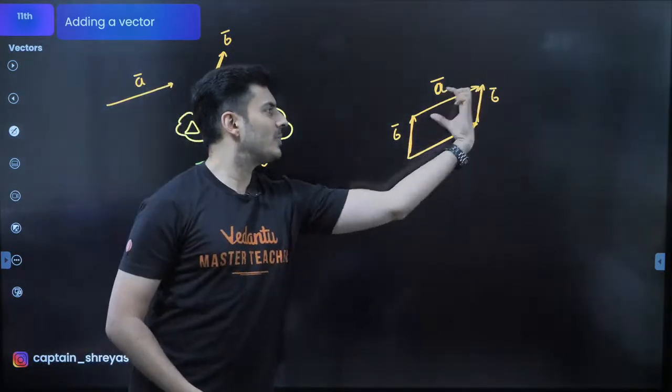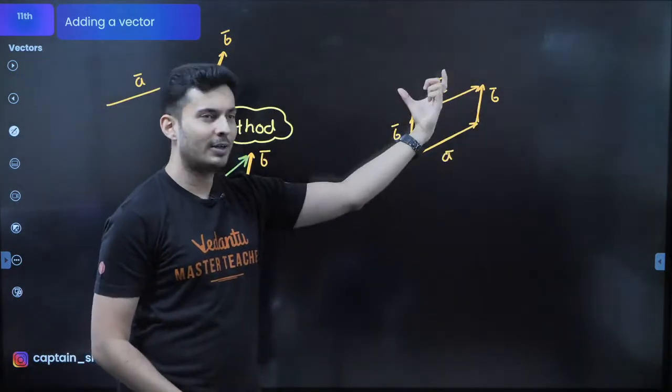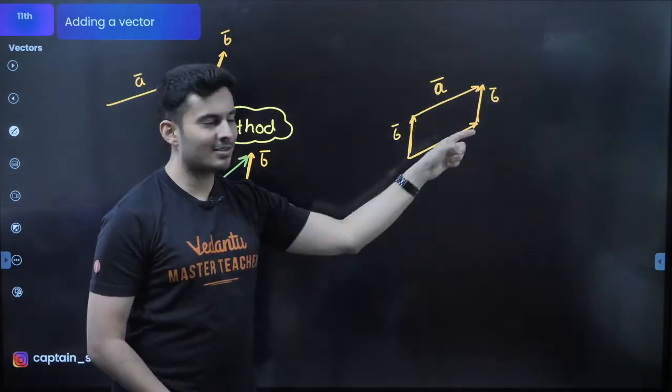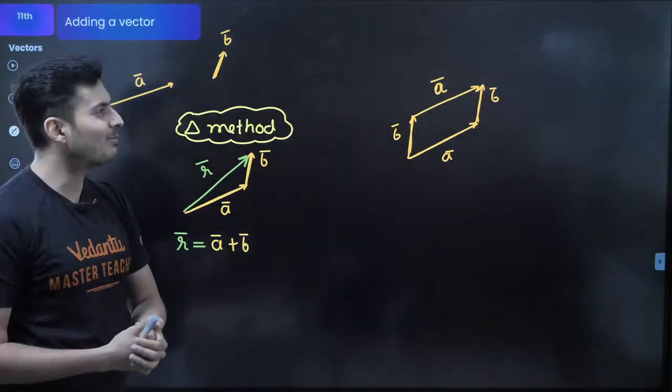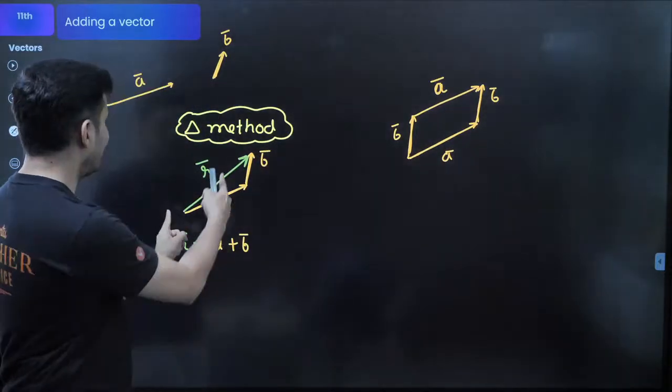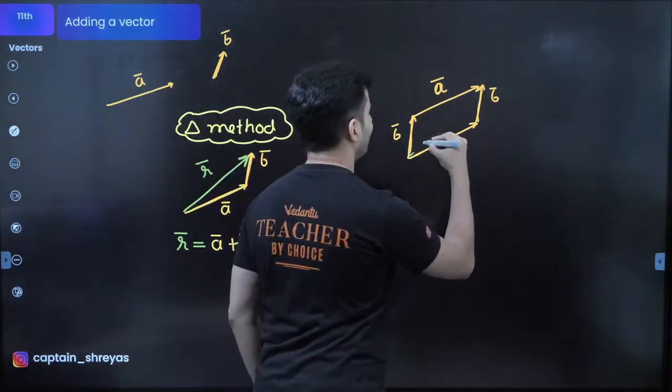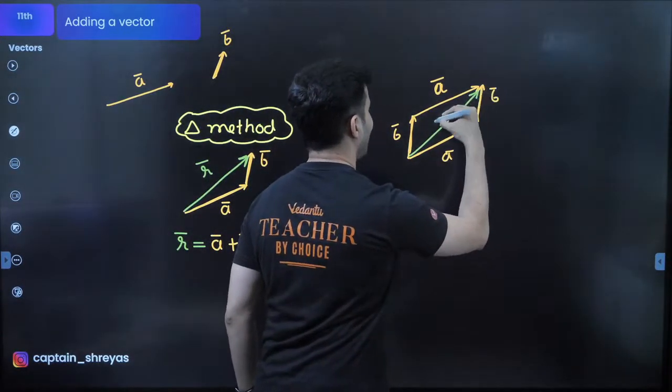I just took this B, slid it over here, took this A, slid it over there. What do you think this is turning out to be? Obviously, it's a parallelogram, right? Now, the resultant was here. Just put it over here. The resultant was here as it is.